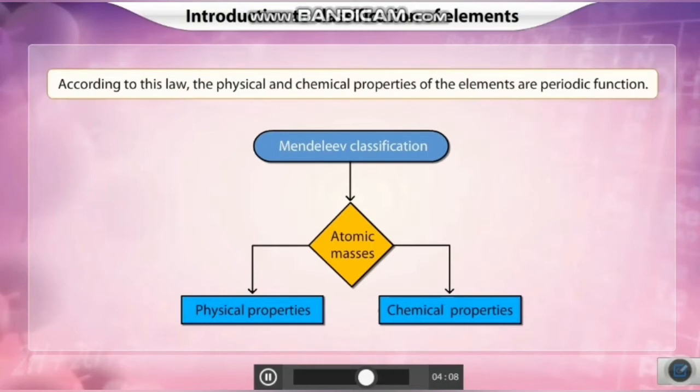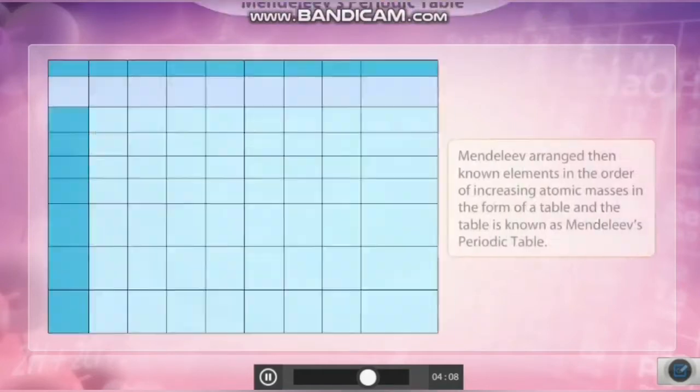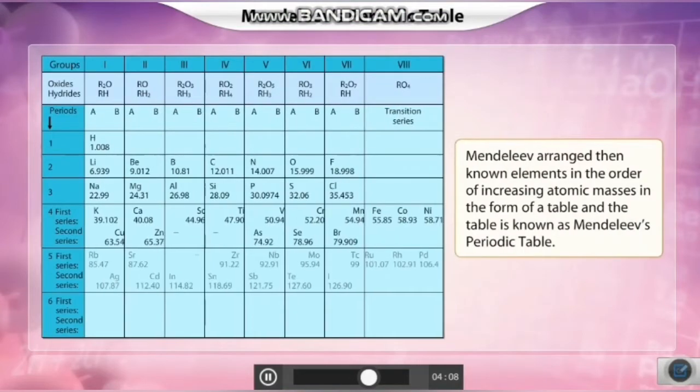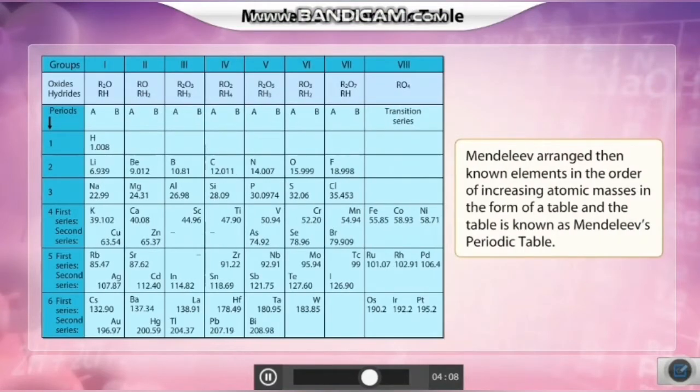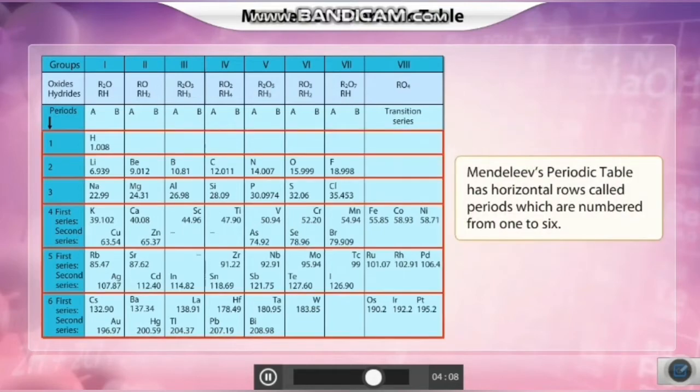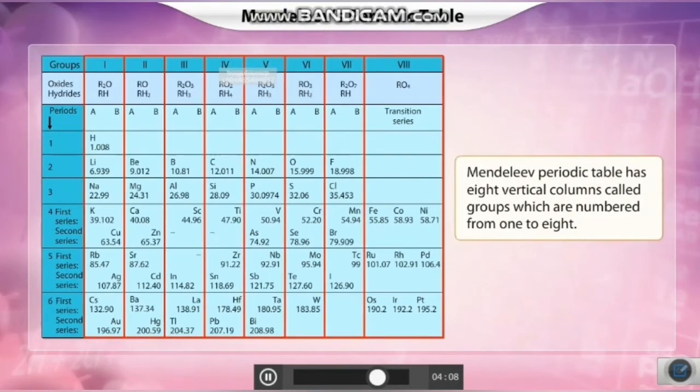According to this law, the physical and chemical properties of the elements are periodic functions. Mendeleev arranged the known elements in the order of increasing atomic masses in the form of a table, and the table is known as Mendeleev's periodic table. Mendeleev's periodic table has horizontal rows called periods, which are numbered from 1 to 6. It has 8 vertical columns called groups, which are numbered from 1 to 8.